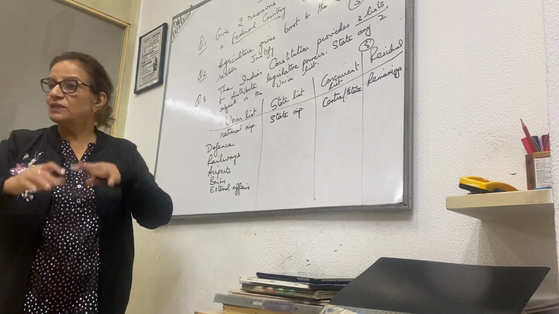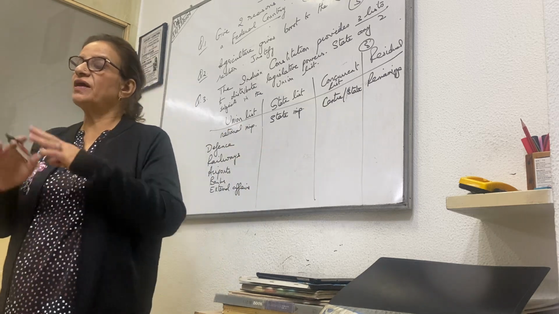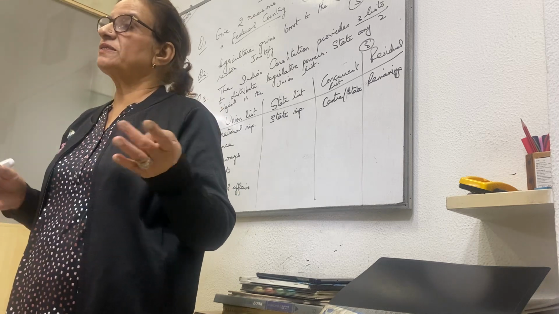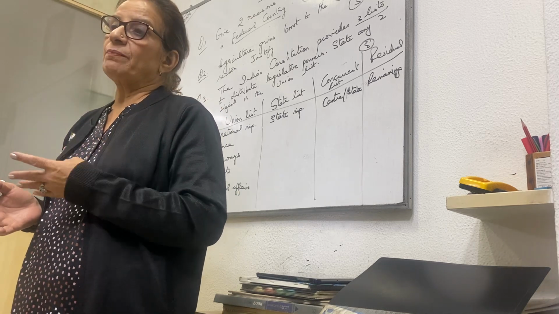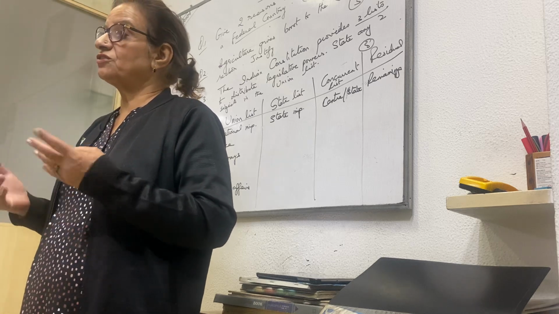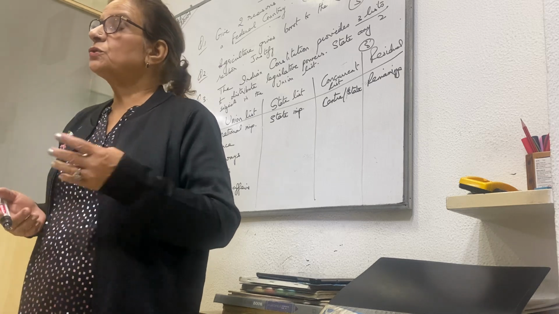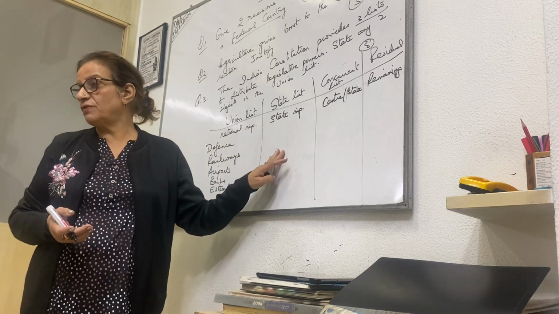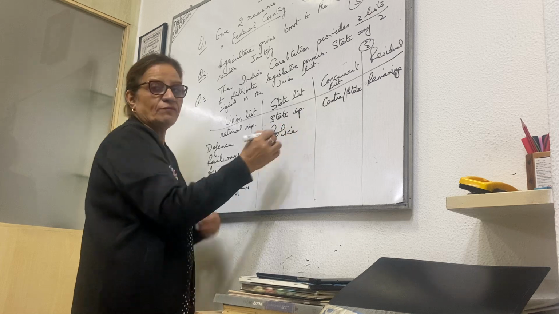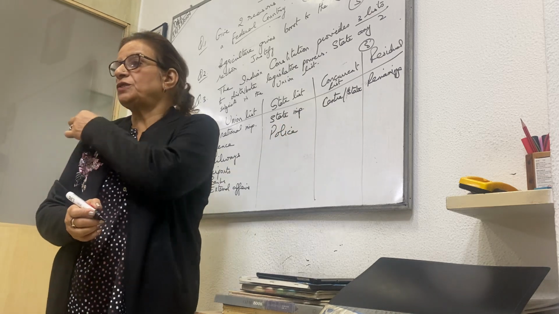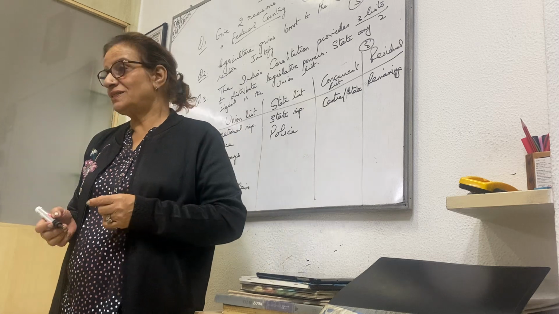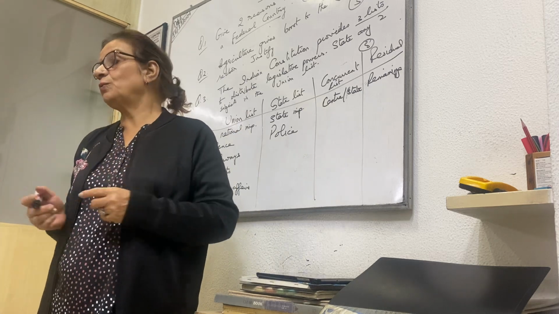State list, all that which are concerned. In India we have such a varied type of geography. Somewhere there are hills, somewhere there are mountains, somewhere plateau, somewhere plain, desert. So states are also different. Culturally, we are so different. Okay. So what is of state importance? For example, police. You must have seen the police. They have badges here. Punjab police, UP police, Haryana police. So police comes under the state list because every state has their own police.